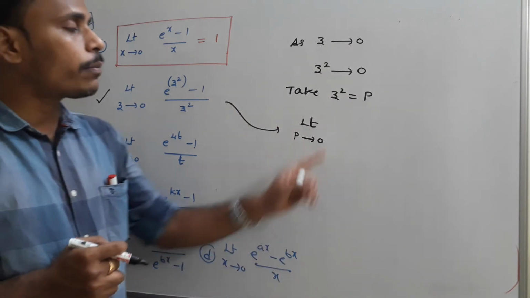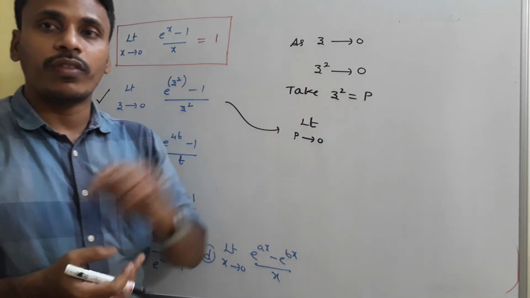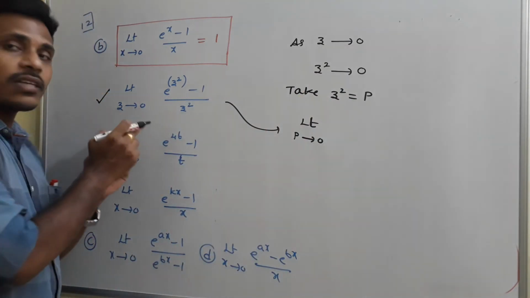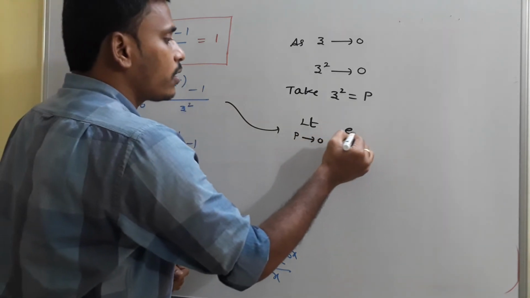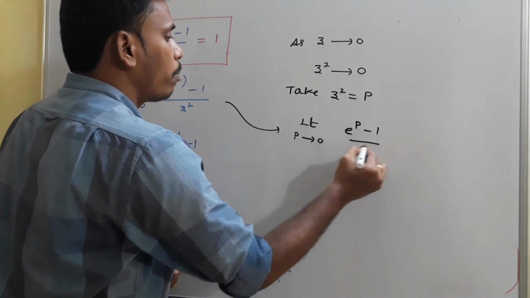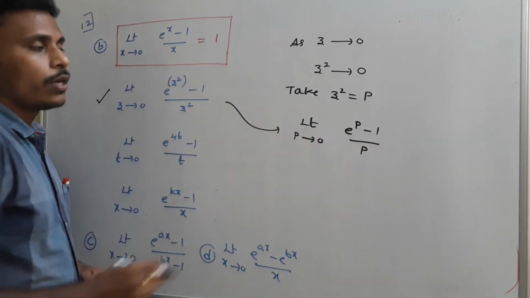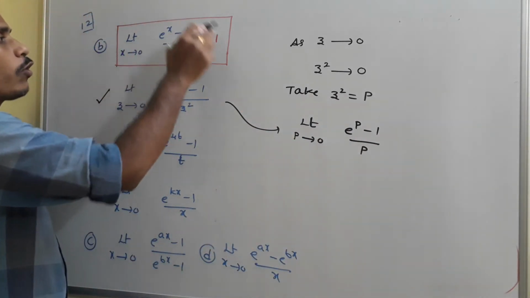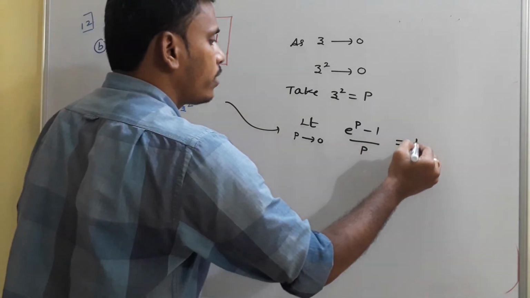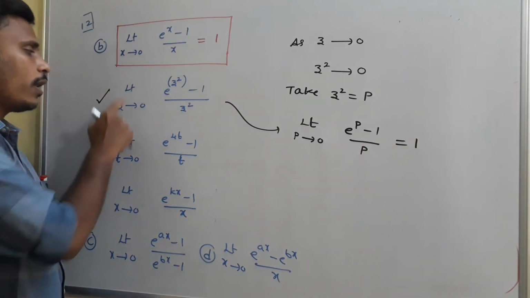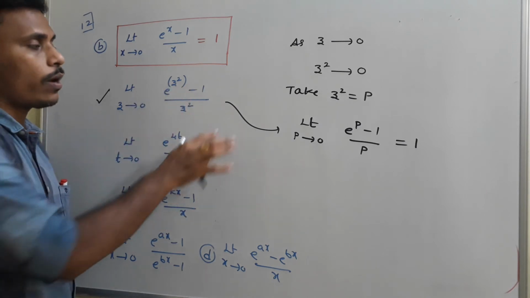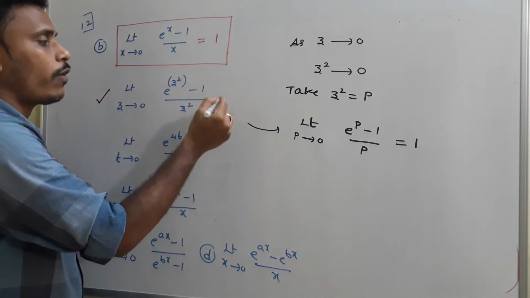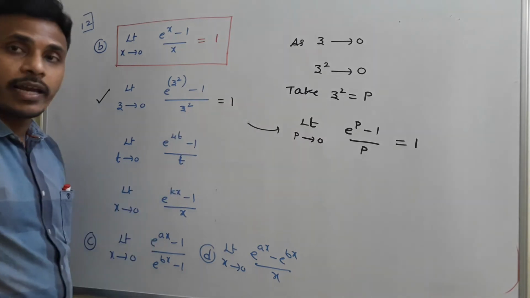So I need to make everything in terms of p. Since z is tending to 0, p is tending to 0, e power p minus 1 by p because it is z square. So again when you look here, this is of this format and its value is directly 1. So limit z tends to 0, e power z square minus 1 by z square is again of the given format, so its value is again 1.